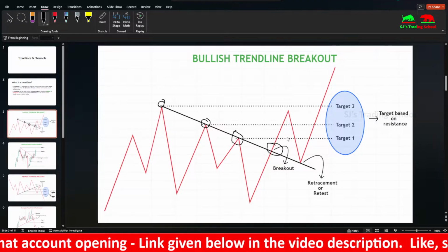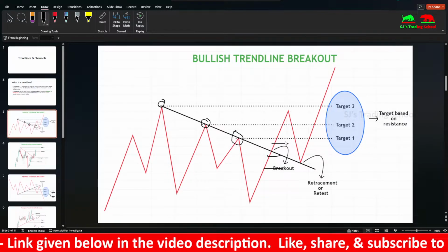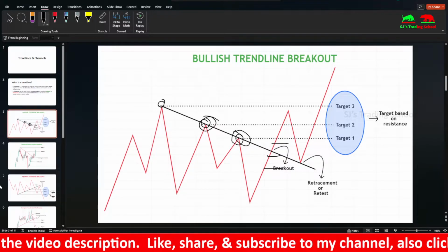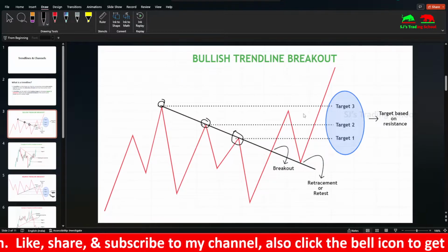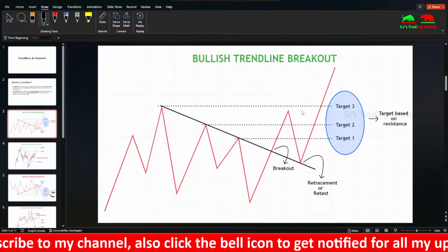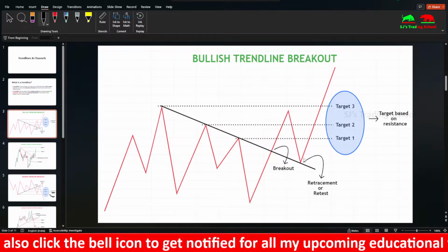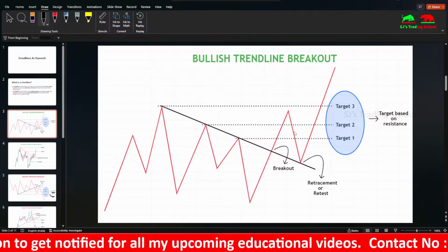So when a valid breakout occurs, the aggressive traders enter here, and they keep their stop loss around here or here, and they keep the targets. First target at the first resistance point, second target at the second resistance point, and third target at the third resistance point. So this is how targets are kept. The targets can also be kept by using Fibonacci retracements, but usually the target is kept based upon support and resistance.